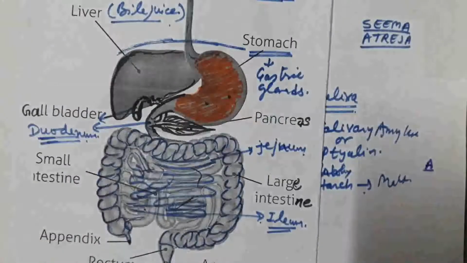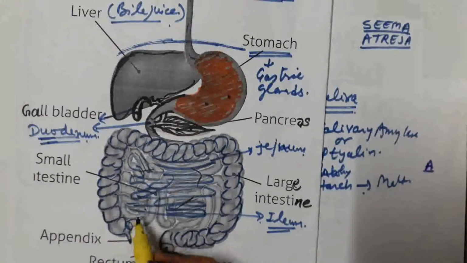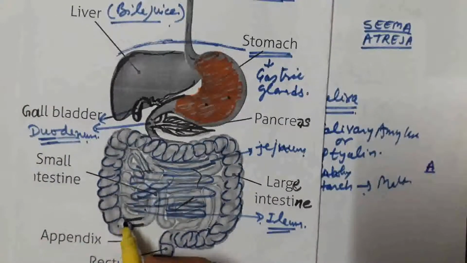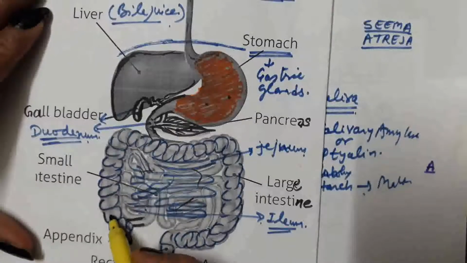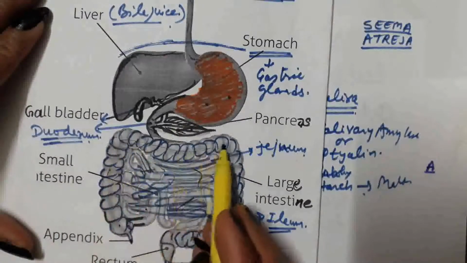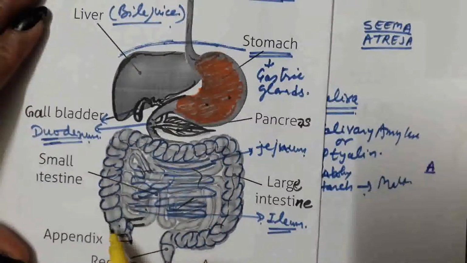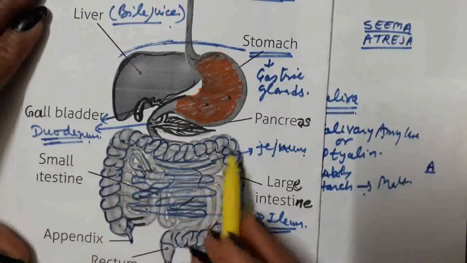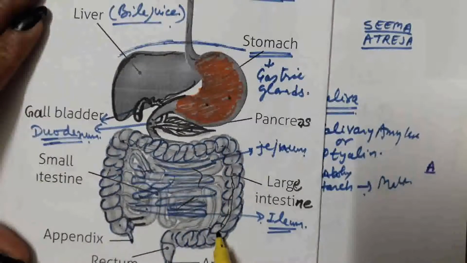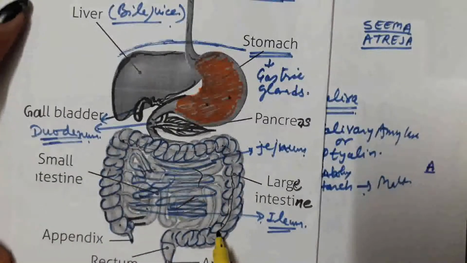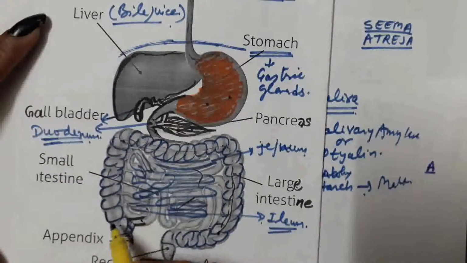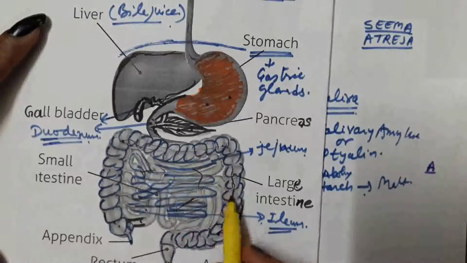The last part of the small intestine is the ileum. It opens into the large intestine. This is the part of the large intestine that is known as the colon. This is the ascending colon, the transverse colon, and this is the descending colon. That is the first part of the large intestine. The small intestine opens into the large intestine.